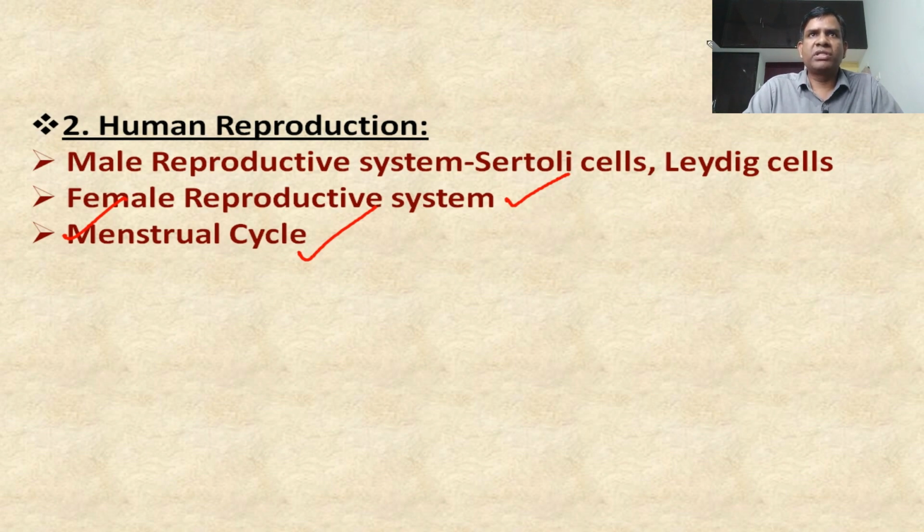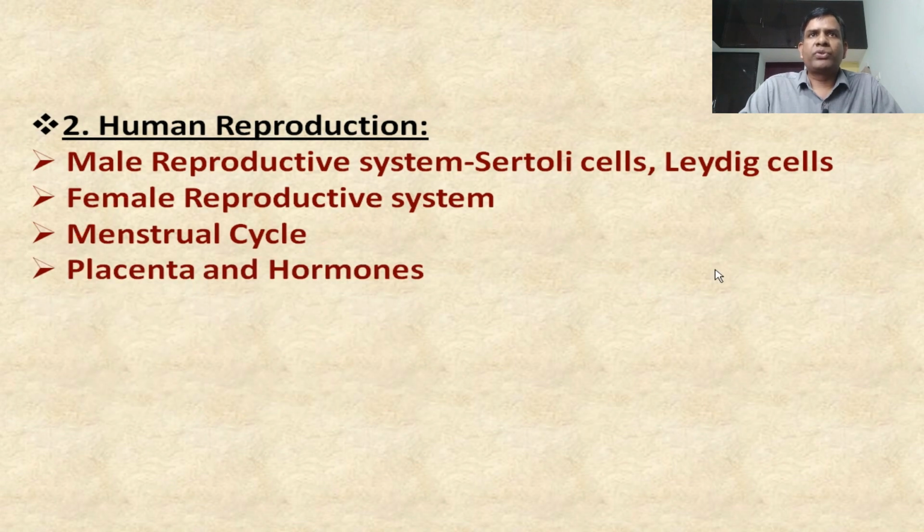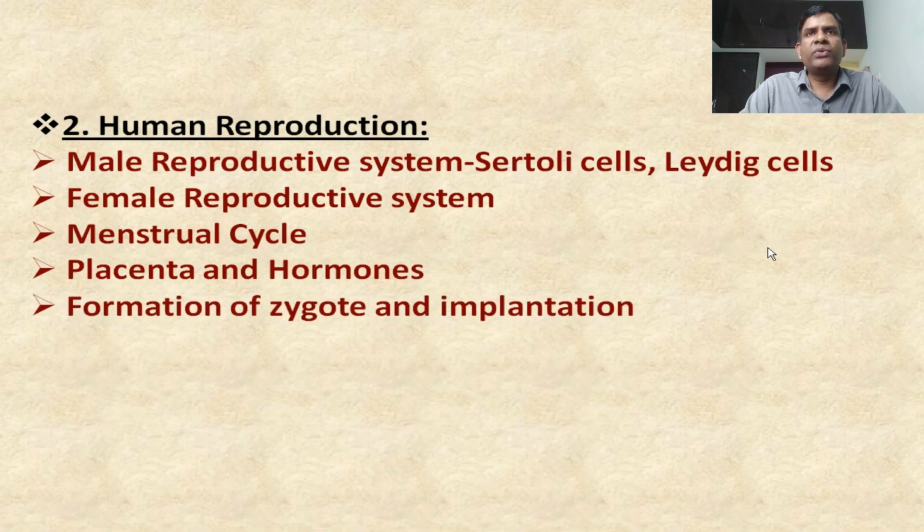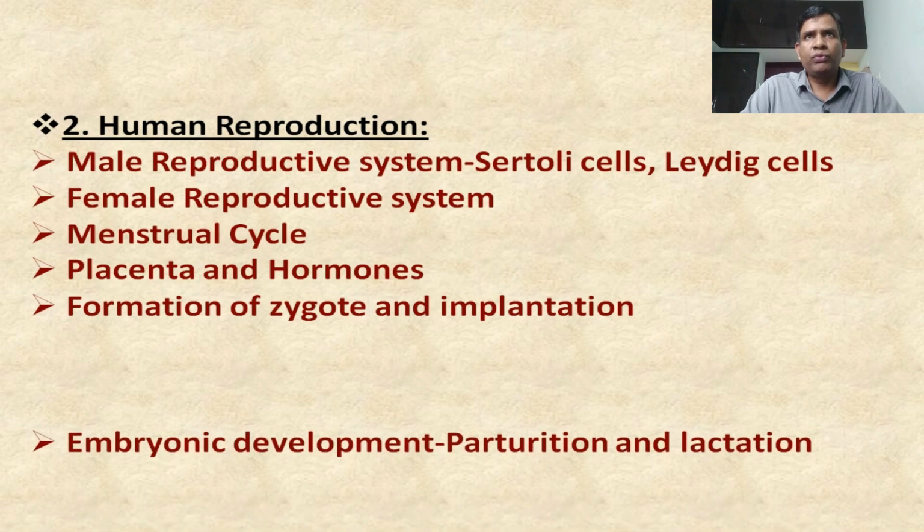If you see the rest of the concepts in this chapter, placenta and hormones. Last year also they asked a question from this area. Especially, what is the placenta, what are its functions, what are the hormones released by the placenta, and what are the hormones released during pregnancy. This is one of the very important concepts you have to focus more on. Next one, formation of zygote and implantation: what is implantation and how the zygote is formed. All this you have to focus more on.